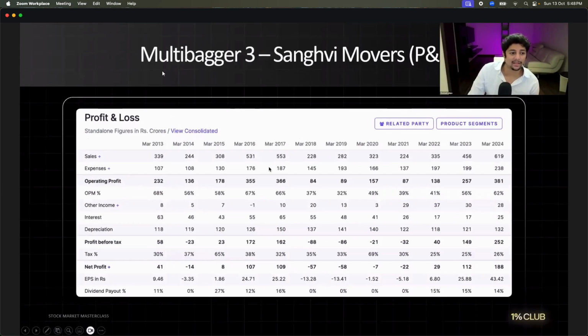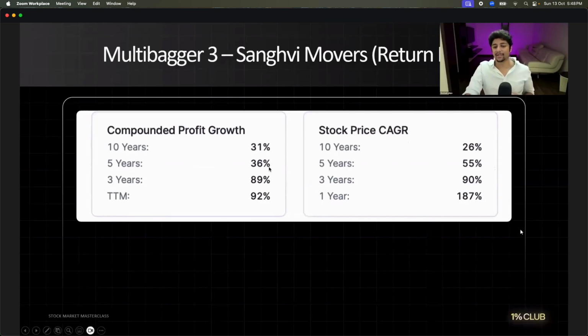Okay? Look at the profit and loss statement. See this, so weird. 531, 553, 228, 282, 323, 224. Is this good or bad? Bad. I'm showing you both, by the way. I'm not only showing you good companies, so that you understand what is good and what is bad. This is bad. I will not invest in this company. Even though this company has given return, I have no guarantee that tomorrow it will give me good return. Why? Because it is fluctuating a lot. I'd rather find companies that are doing well.